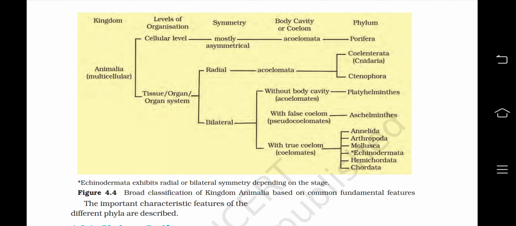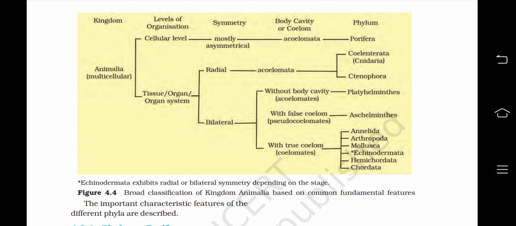When we talk about the tissue, organ and organ system level, we go to the symmetry, radial and bilateral. The radial goes to the acoelomate cavity, and then that goes to the phylum Coelenterata, Cnidaria or Ctenophora. If we talk about the bilateral, one goes without body cavity, acoelomate, which is platyhelminths; with false coelom, which is pseudocoelomates, that goes with the aschelminths; and with true coelom go Annelida, Arthropoda, Mollusca, Echinodermata, Hemichordata and Chordata.